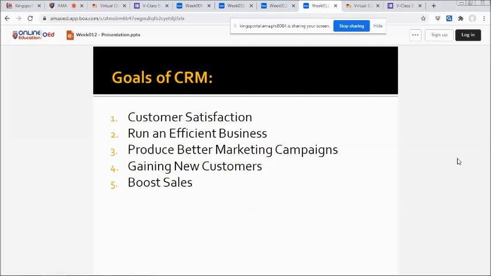In gaining new customers, CRM will also help you to find out a lot of useful information about your customer base and will allow you to work out where there are gaps that need to be filled.